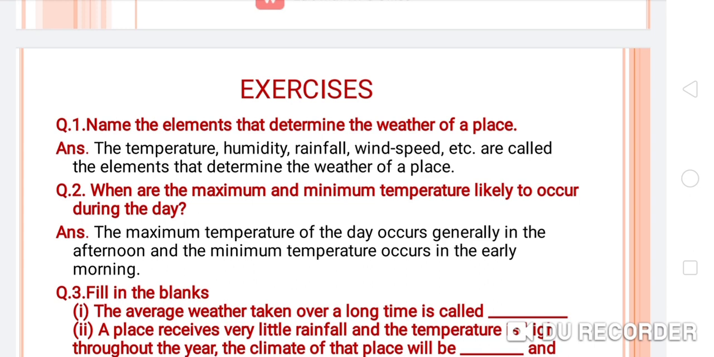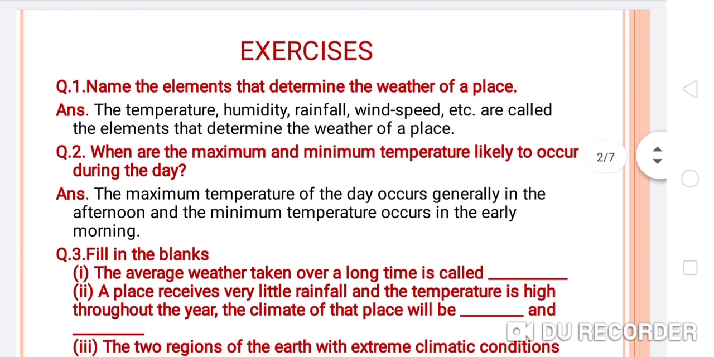Okay students, now come to the second question. When are the maximum and minimum temperature likely to occur during the day? The answer is the maximum temperature of the day occurs generally in the afternoon and the minimum temperature occurs in the early morning.